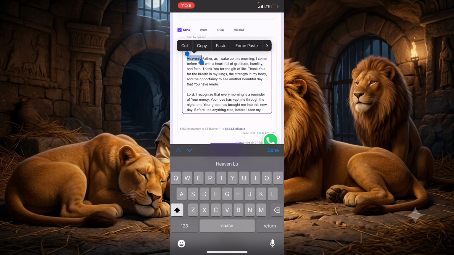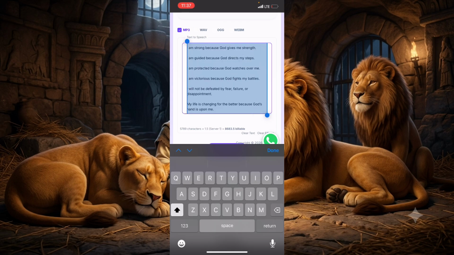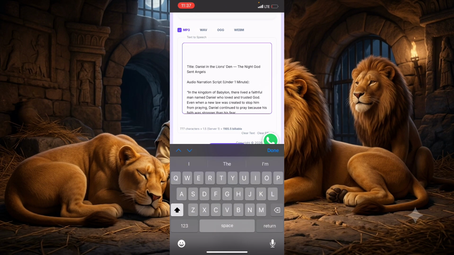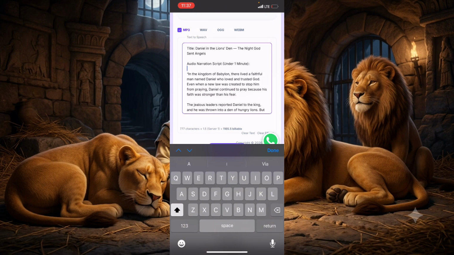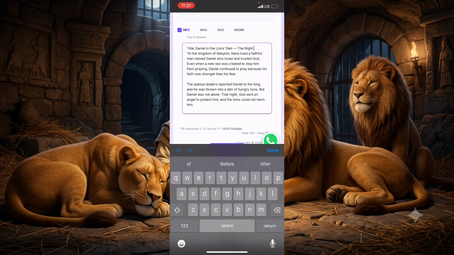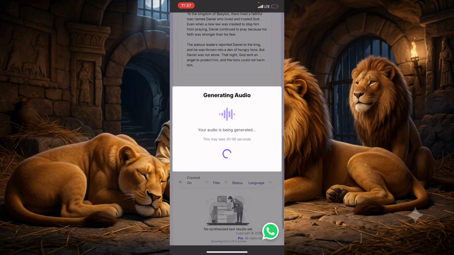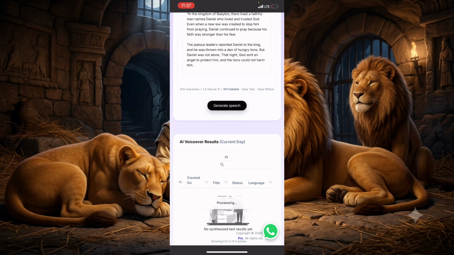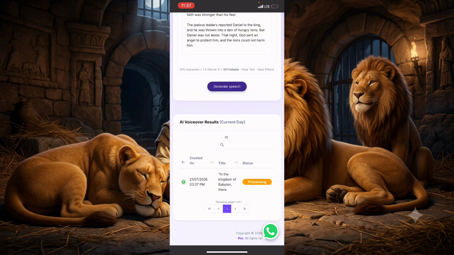Now we are going to paste the prompt. Let me just delete this one that I have here. Then I'm going to click on paste. Then the part that I don't want, I will just delete. I don't want this first part, so I will just delete it out. Then I'll click on generate. So let's wait for it to generate. You can see that it's showing processing started. So let's wait for it to process.